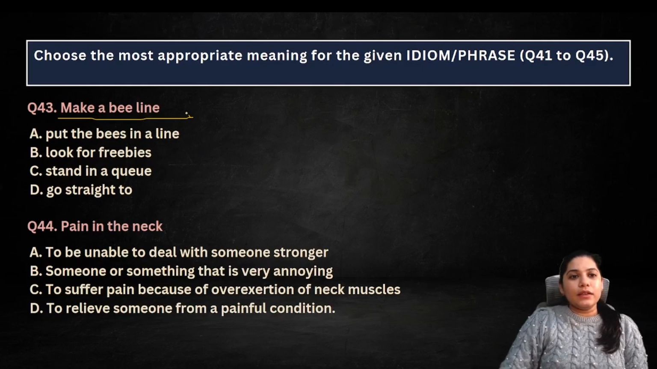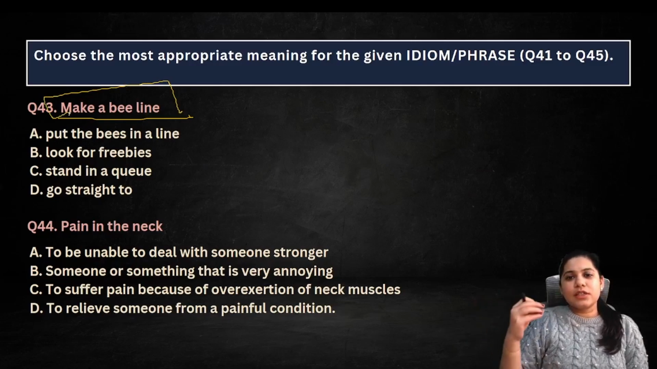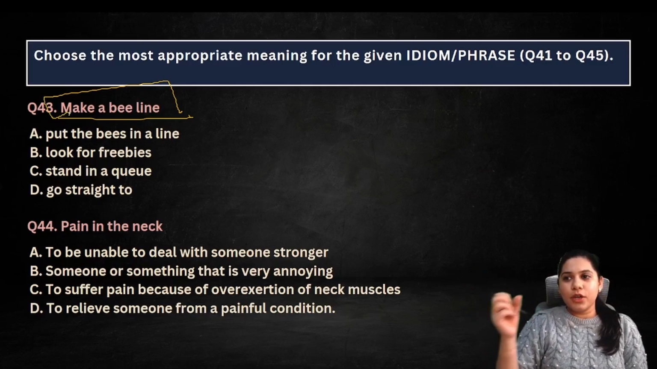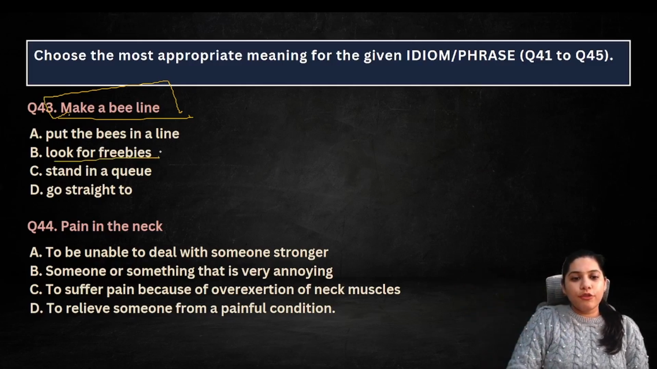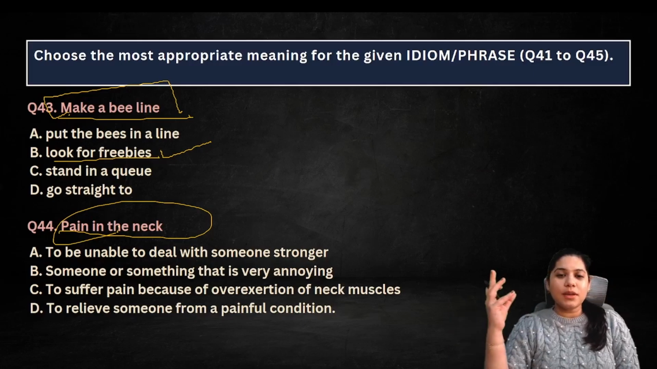Make a beeline. So make a beeline generally to look for complimentary things, free things कि भाई अच्छा यहाँ मिल जाए कुछ, that is to look for freebies. Pain in the neck. This person is pain in my neck, right? मतलब अगर मैं ऐसे बोलूँ तो इसका क्या मतलब है? It means somebody is bothering you a lot. Somebody is pain in the neck.